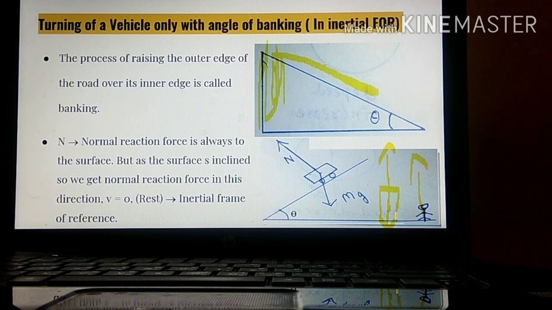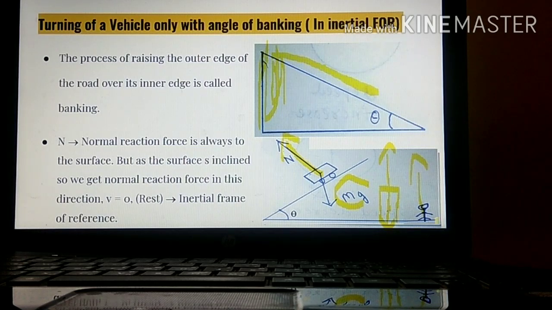Okay. Now take for example, this road has been inclined to a certain angle, and this is an inclined road. Whenever the vehicle is moving on this road, a normal reaction force is created perpendicular to this surface, so we have drawn it like this. And the weight of this vehicle acts in the downward direction. It is denoted by mg.